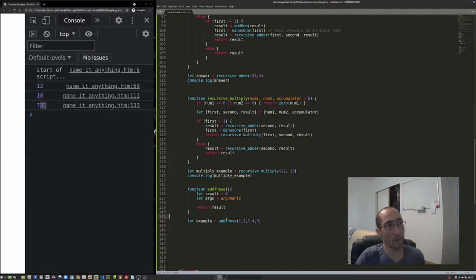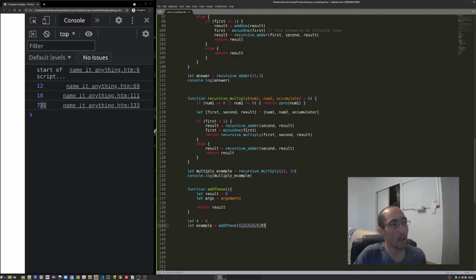So when I write this add these function, I want it to take no matter how many numbers or arguments or variables I give in here. Let's do that too actually. So let t equal 6, just to show you that you can throw variables in here too, not just numbers. T is going to just be represented by a 6. Just fun practice, that's all.